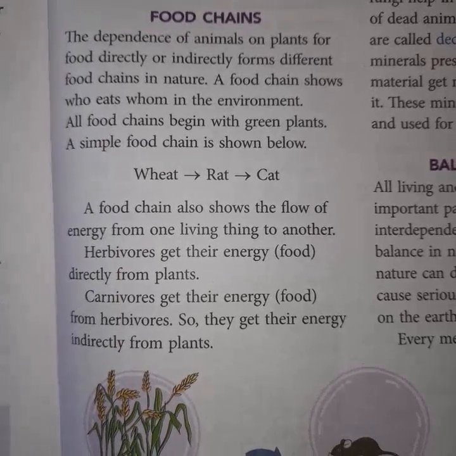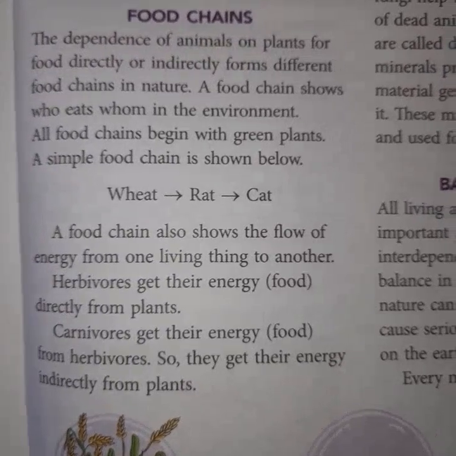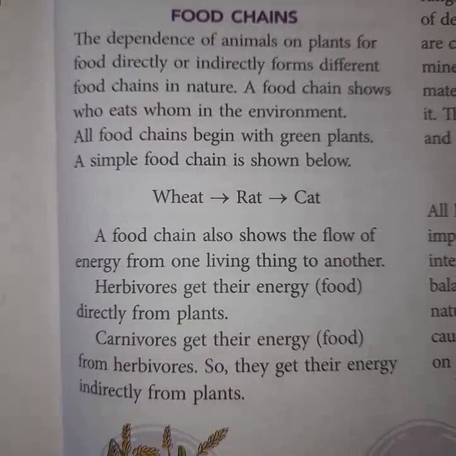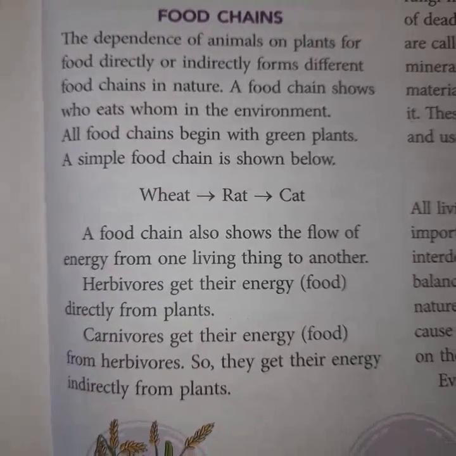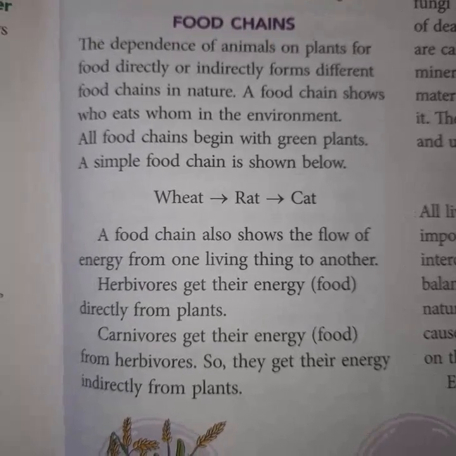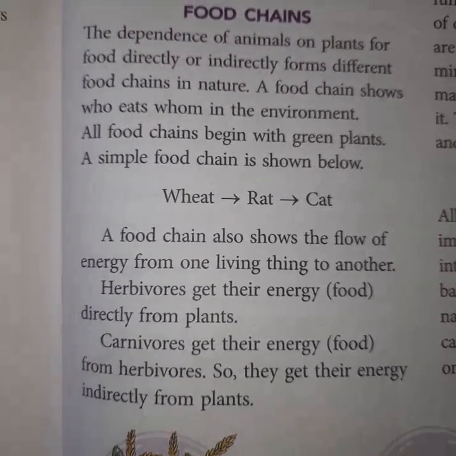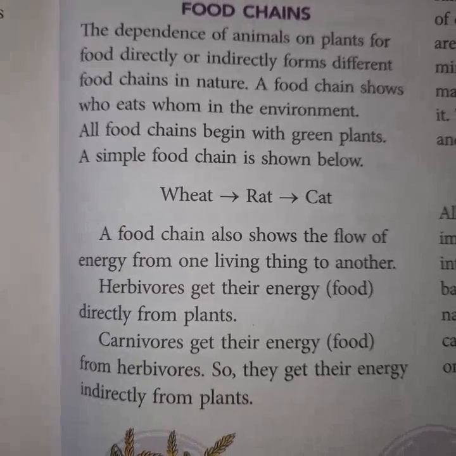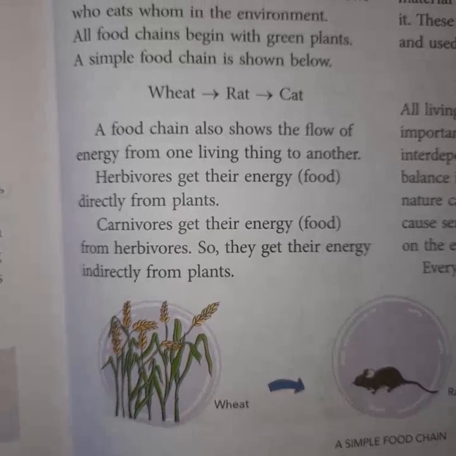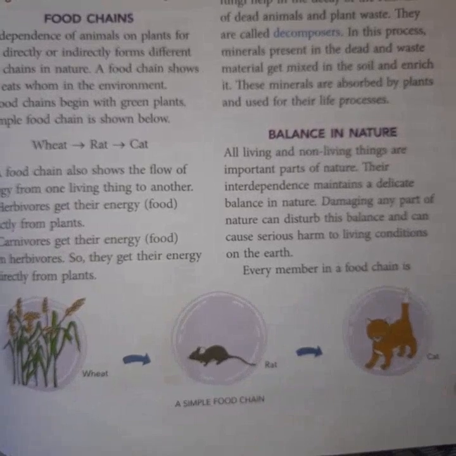So the dependence of animals on plants for food, directly or indirectly, forms the different food chains in nature. A food chain shows who eats whom in the environment. And all food chains begin with green plants. Remember this: all food chains begin with green plants. Green plants means producers. A simple food chain is shown below, that is wheat, rat and cat. You can see the picture also: wheat, rat and cat.